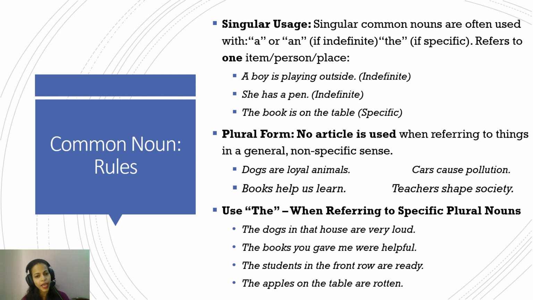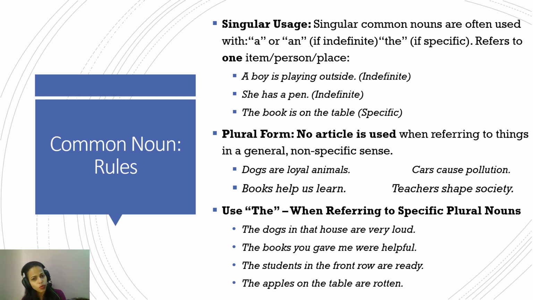She has a pen. It could be any pen. The book is on the table. We are referring to that specific book which is on the table. A pen can be a generic pen. If it is a generic pen, it will be preceded by a or an based on the vowel usage. Or if it refers to a specific book, that history book kept on the table, then that specific thing will be preceded by the. Okay, so that's the difference between indefinite and specific.